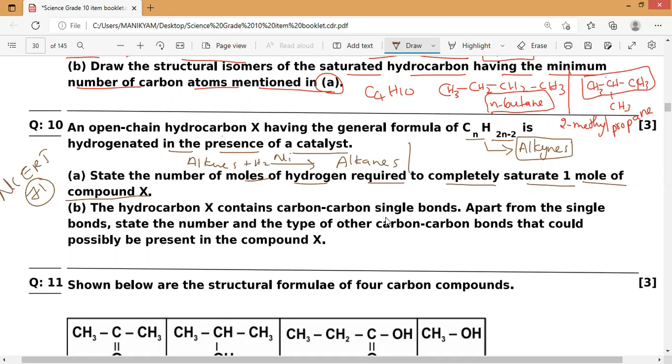In the same way, if you take alkynes into alkanes, how much do you need? Two moles of hydrogen. That is what you have to remember: alkynes need 2 moles of hydrogen to become alkanes.